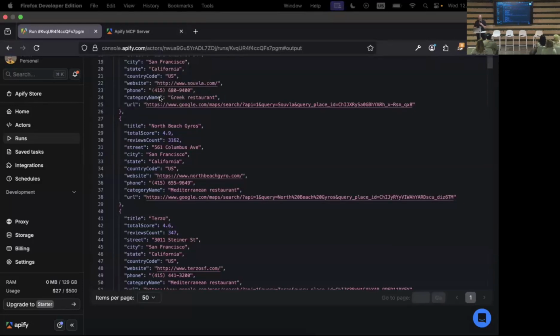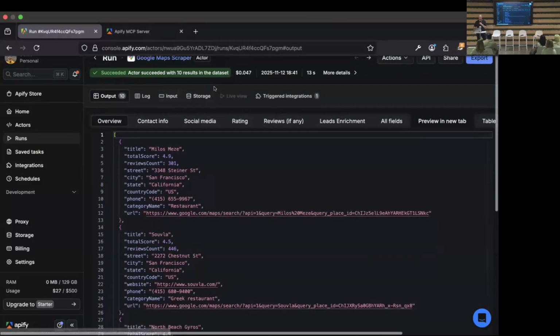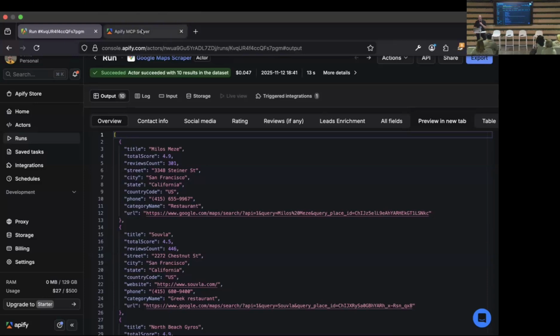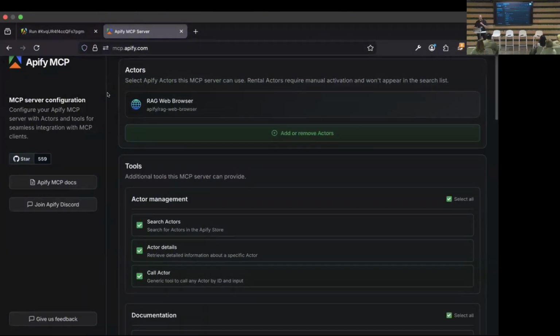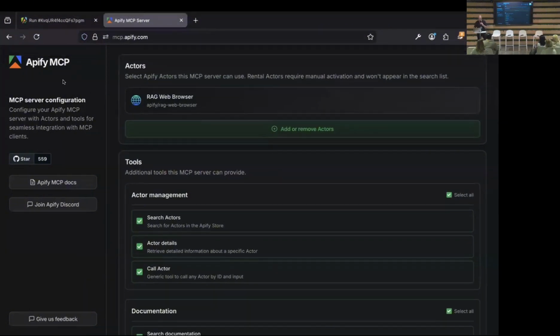In Apify, we built integrations with all the large LLM tools. I think we are the first scraping platform with an integration with LangChain, with integrations with Crew AI, Llama Index, and all the others. And obviously, with our MCP server. You just go to mcp.apify.com and see this web interface where you can, for example, select the actors that you want to use.